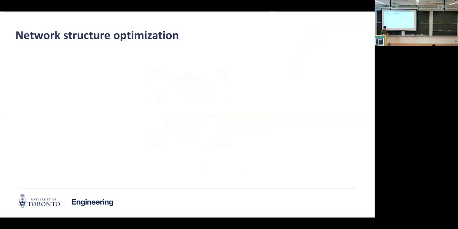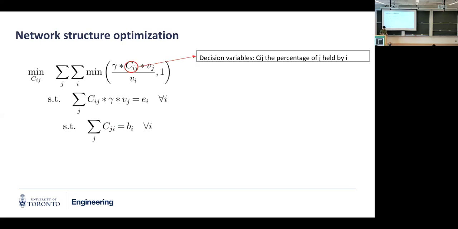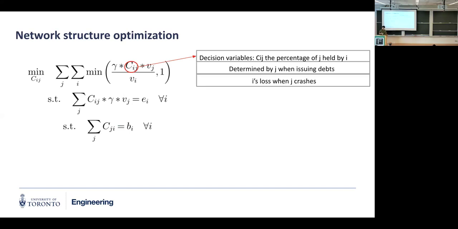So initially we designed the optimization to look like this. So here, the decision variable is just the Cij. We're just saying that now I'm going to use cross-holding directly as a decision variable, where Cij is the percentage of J held by I, right? So this is determined by J when it's issuing shares, for instance. And basically this term is also related to bank I's loss when J crashes, right? Because Cij is the percentage of J held by I.